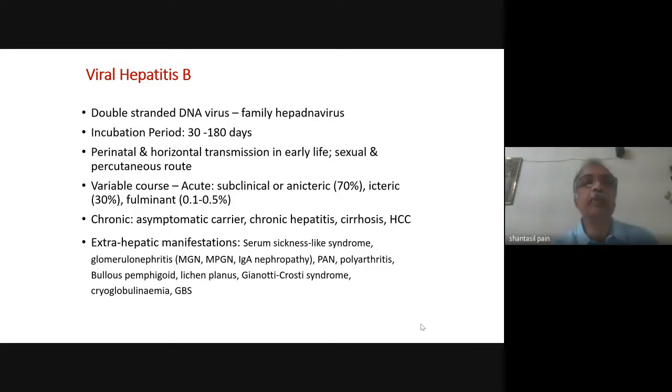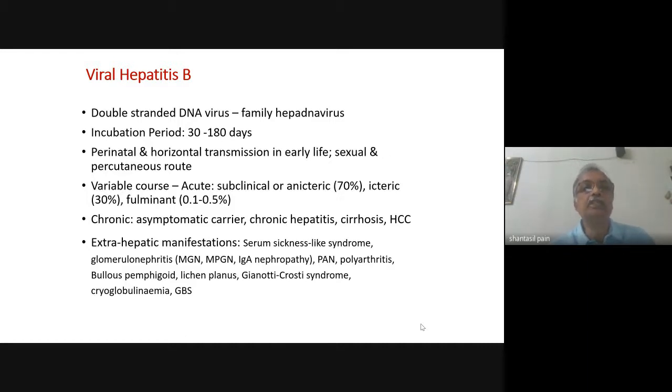Regarding the course of hepatitis B infection, the course is variable. Now, acute infection is mostly subclinical or anicteric, that means without producing jaundice. There will be just transaminitis in 70% of the cases. In 30% of the cases, there will be jaundice. Fulminant infection again is rare, in less than 1% of the population infected with this virus.